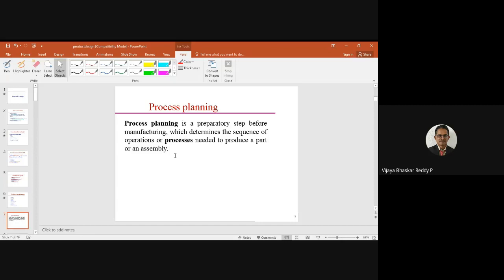Suppose before going to manufacturing something, this is a preparatory section which determines the sequence of operations or process needed to produce a part and assembly. Okay, what are the sequence of operations that are required?